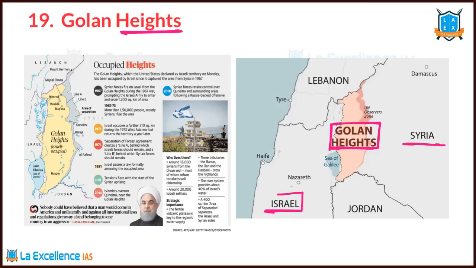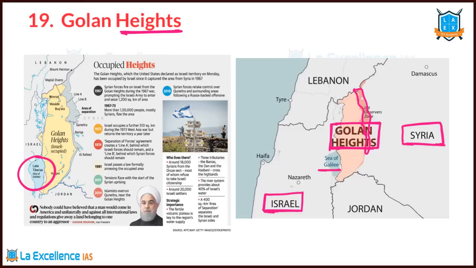As Israel is a water-scarce country, it requires water, yes or no? So there is this lake called Sea of Galilee, or Lake Tiberias. Lake Tiberias is another name for this, or we call it Lake Galilee. And in this particular region, there is a small zone called the Observer Zone. It's still under the control of Israel, but it is recognized as part of Syria.